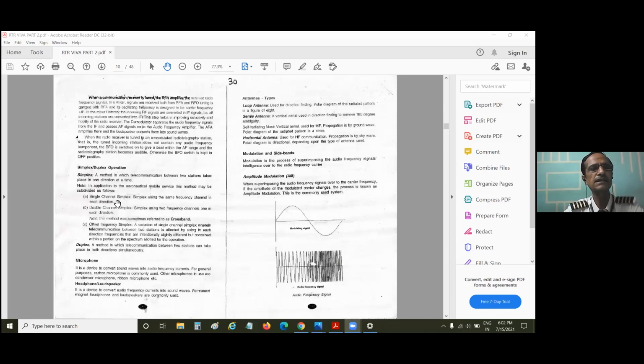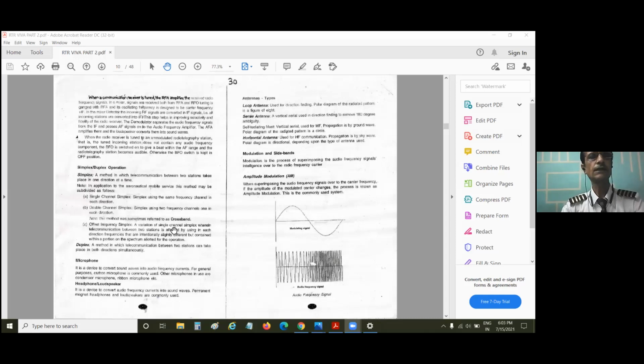Simplex is a method in which telecommunication between two stations takes place in one direction at a time. Communication takes place only in one direction at a time. Either you can transmit or you can receive. You cannot do both things simultaneously. Such a system is known as simplex telecommunication. Simplex telecommunication means the communication in which the transmission or reception is done one at a time, not both simultaneously. That is known as simplex.